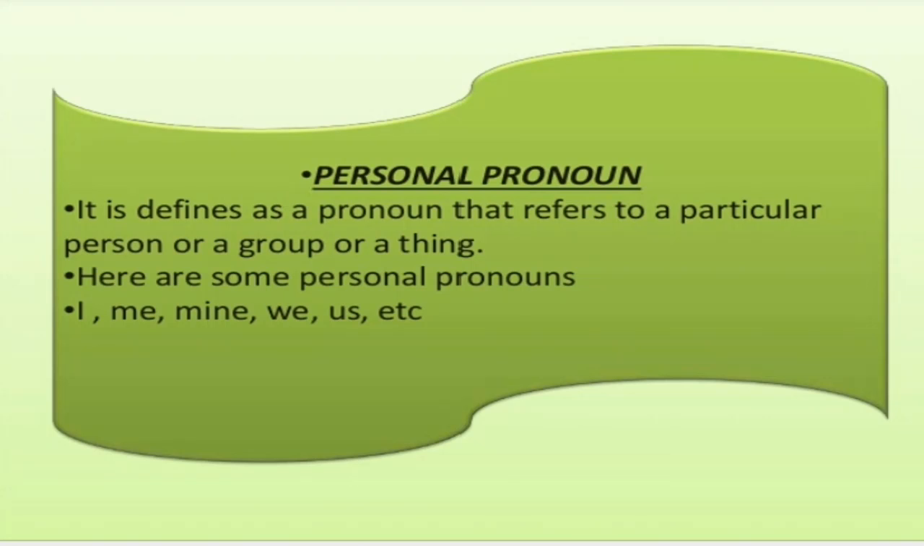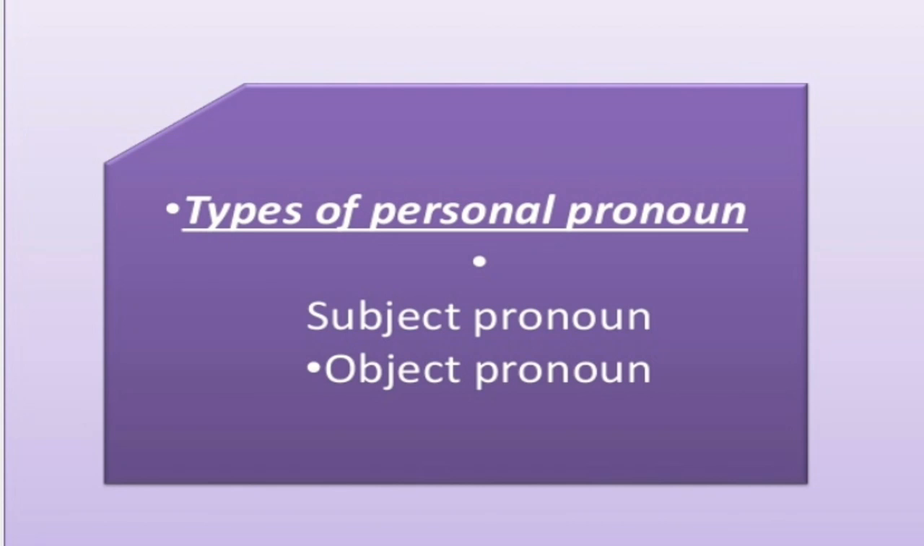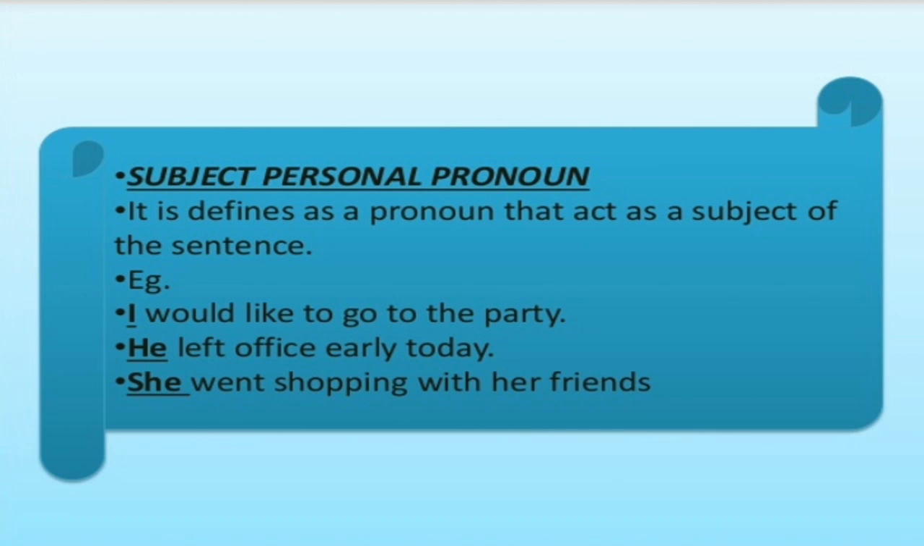The first one is personal pronoun. It is defined as a pronoun that refers to a particular person or a group or a thing. Here are some examples: I, me, mine, we, us, etc. Now, these personal pronouns are the pronouns which refer to a particular person. It can be I, it can be he, it can be you, or a group of things. According to that, we have the following subtypes of personal pronoun. It can be either a subject pronoun or an object pronoun.